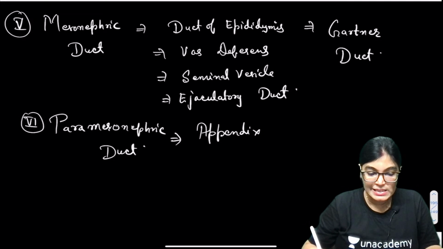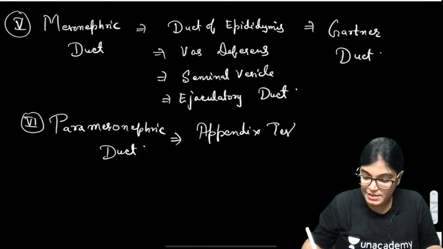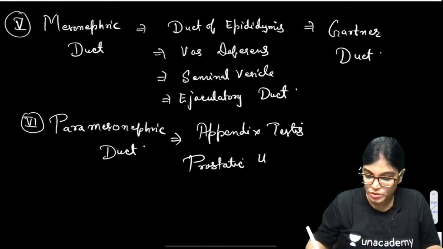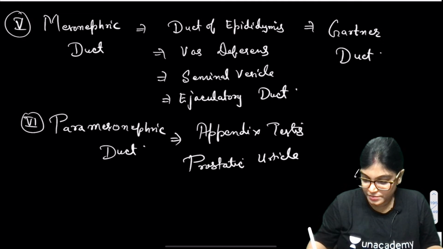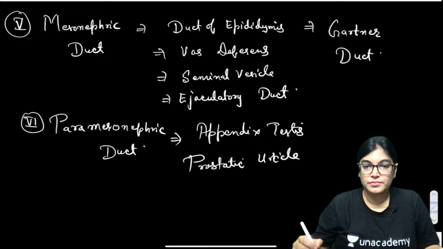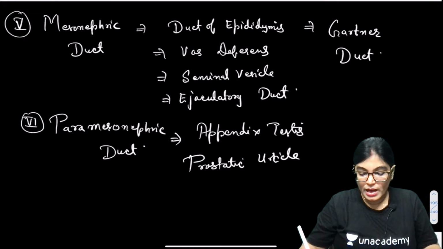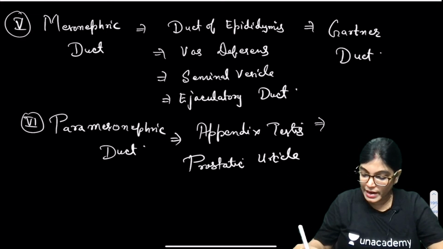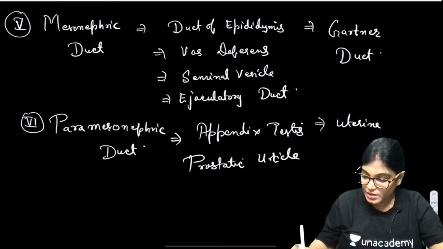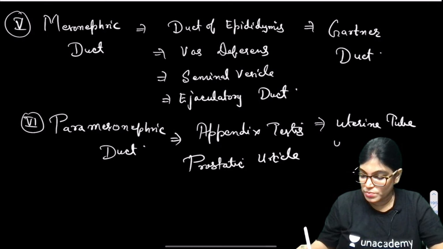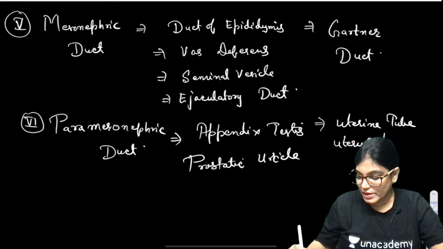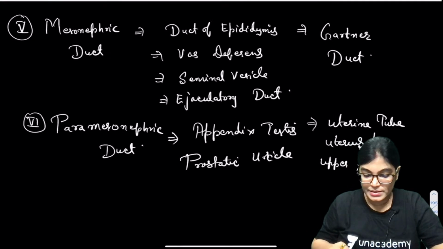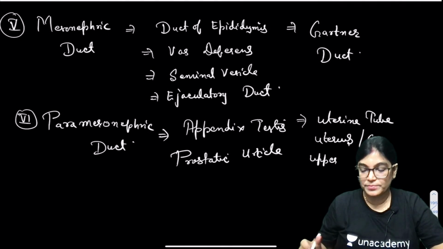In case of females the major structures are the uterine tube, also called the fallopian tube, the uterus, the cervix, and the upper part of the vagina.